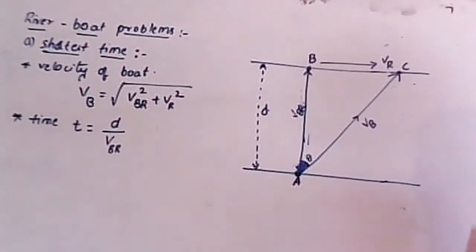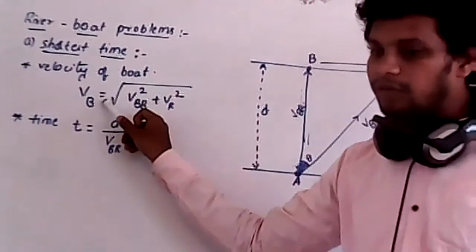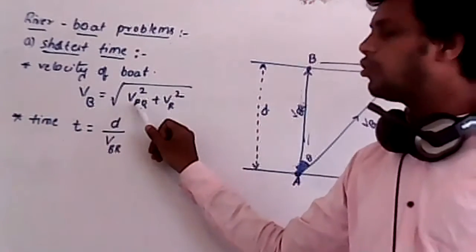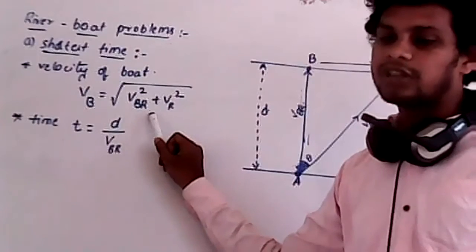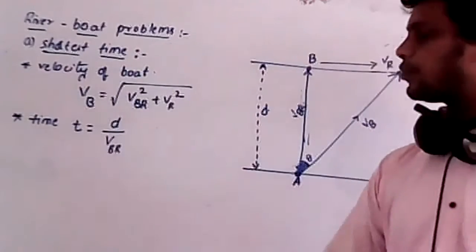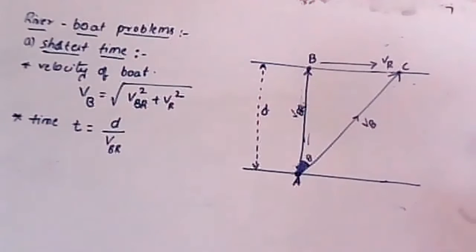Now in the problems, if they give the velocity of the boat with respect to the ground, you can calculate the velocity of the boat with respect to the river. That value you have to substitute here. Are you clear? So this is the time taken to cross the river.